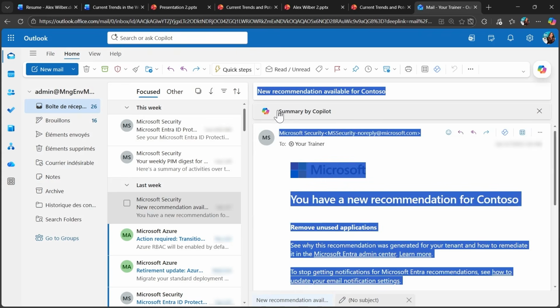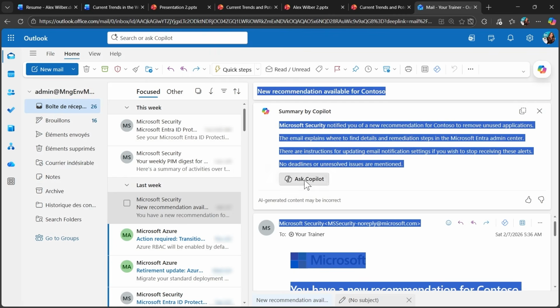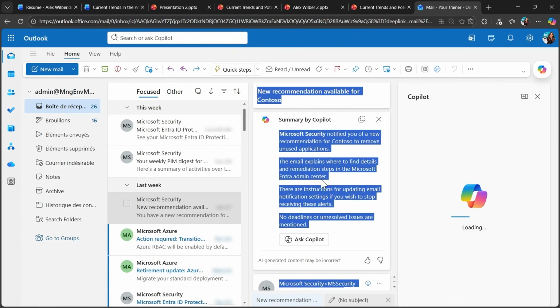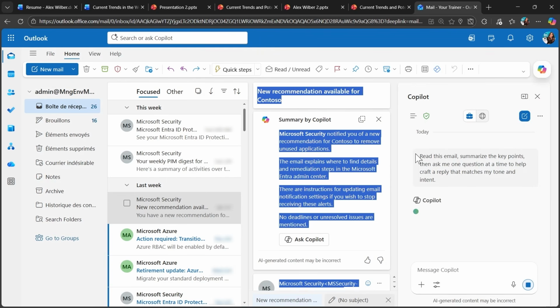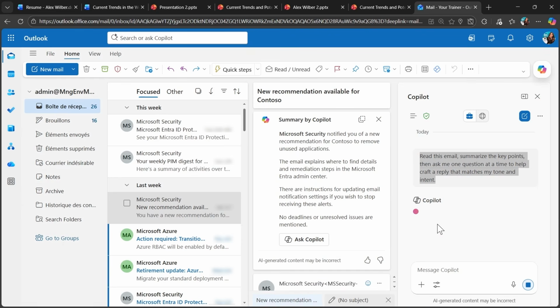I can select any mail and see the summary of this thread on the top and ask Copilot some questions about this thread, to summarize it, to summarize and reply automatically, for example, and so on. Very useful feature if you have a very long thread of exchanges and you have been on vacation and you want to know everything that happened in your organization in one click. In this case, Copilot can read the mail, summarize the key points, and ask more questions regarding it as well.